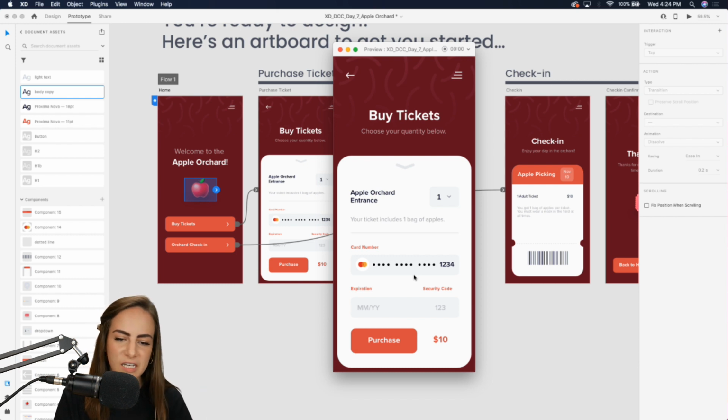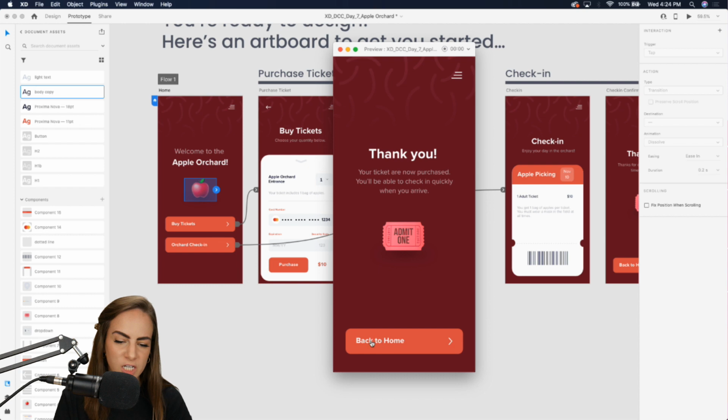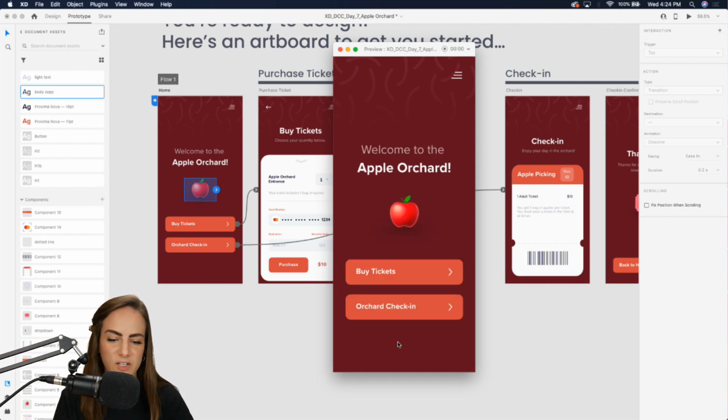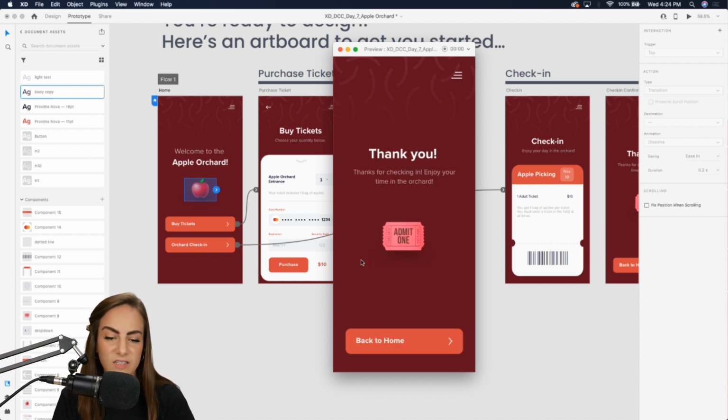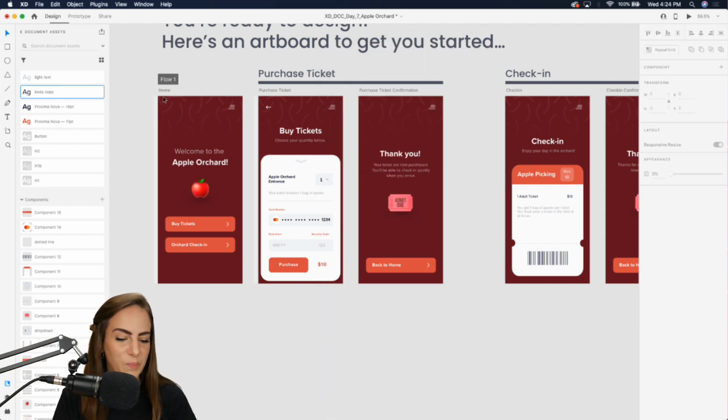We're buying our tickets, purchase and everything, fill all that out. We purchase, great. We go back to home. And then once we actually arrive, we pull up our ticket, orchard check-in, someone scans it, and it says, thank you. Go ahead and start looking in the field. So there we go. All right, so Command S to save. I always forget to do that till the very end.